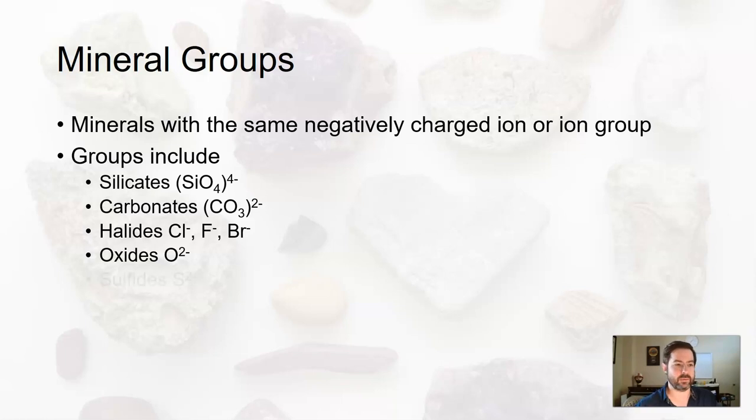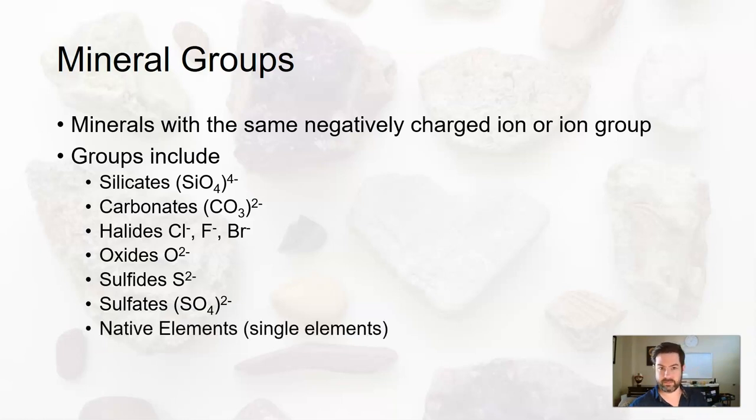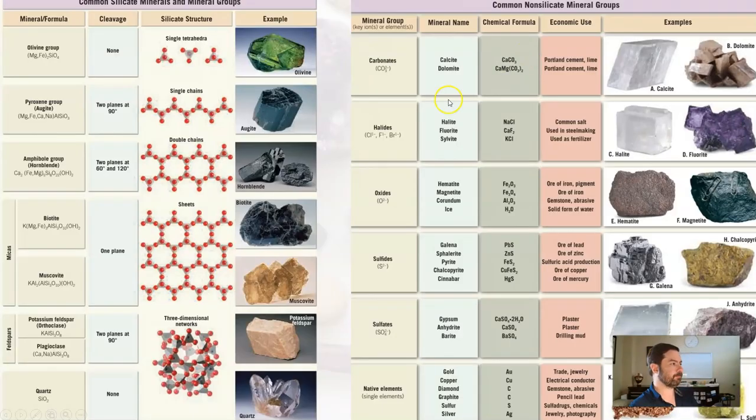Oxides, usually ending with an O. Sulfides, minerals usually in their chemical formula ending with S, that's sulfur. Sulfates, that's sulfur and oxygen, so they're kind of ending with that. And then there's also the native elements, just single things. So those are the 7 major groups of minerals. By far the biggest group is silicates. More on that in a second.